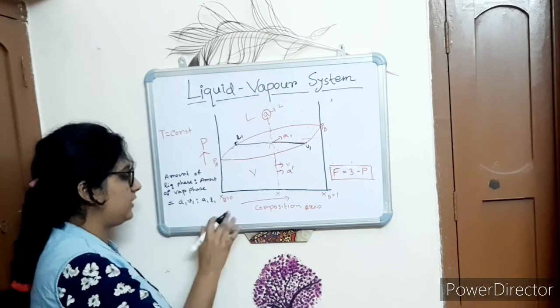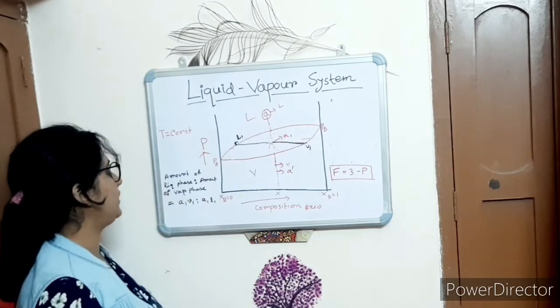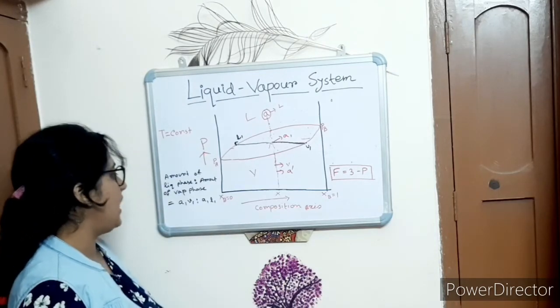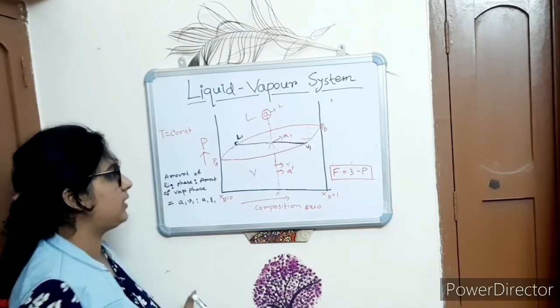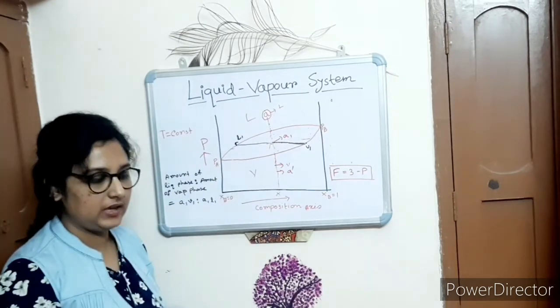By this ratio, you can tell the amount of the liquid phase and the amount of the vapor phase present at the point A1.